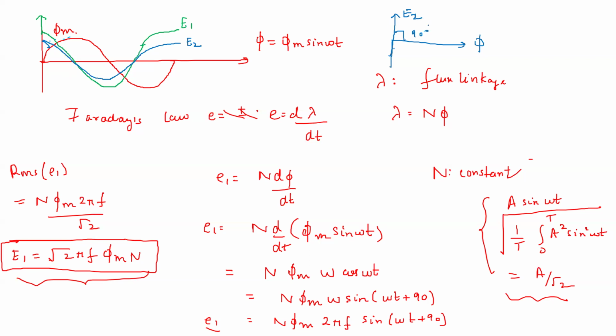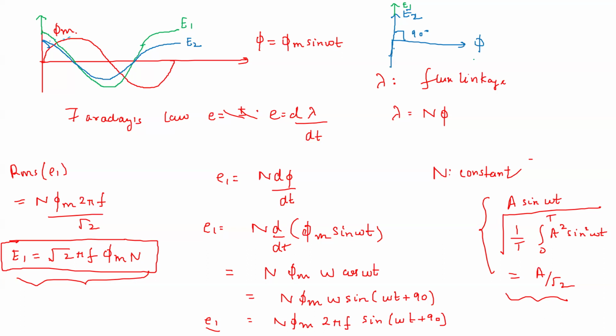E1 will also lead by 90 degrees. You can see that the E1 magnitude is more than E2, which is why the E1 arrow is drawn longer than E2. So this is the phasor diagram for an ideal transformer.